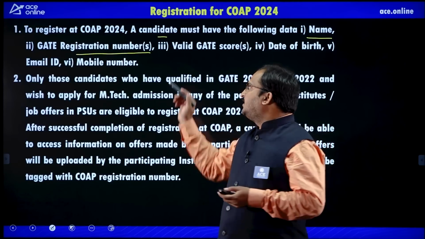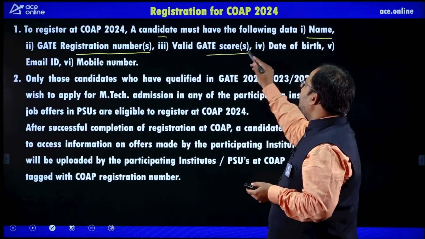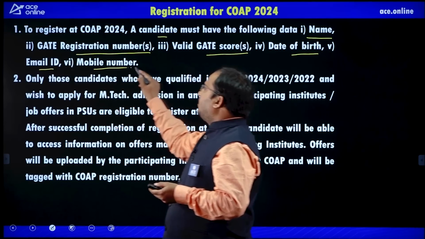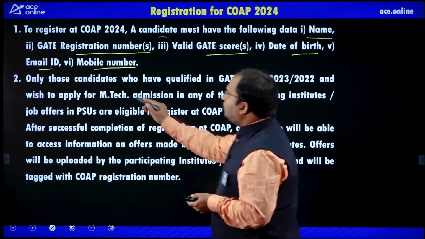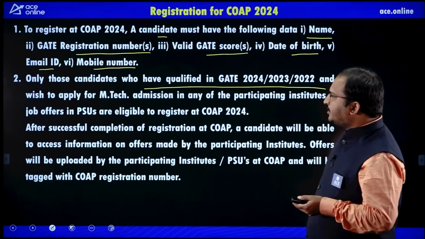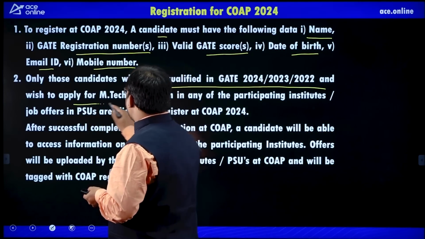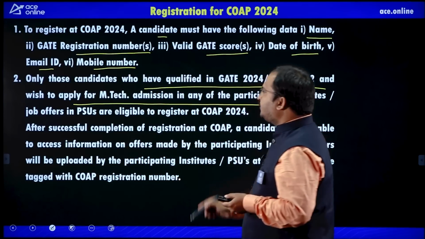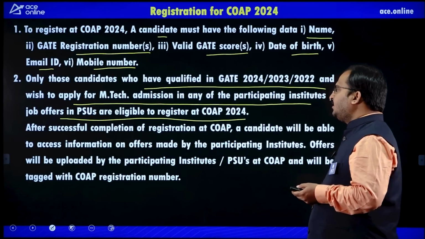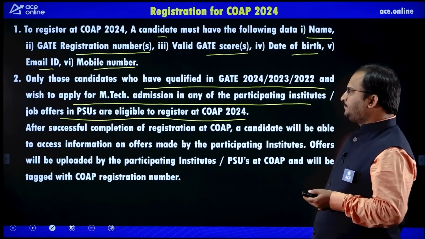So, try to understand that. Then you need valid GATE scores, date of birth, email ID and mobile number. Only those candidates who have qualified in GATE 2024, 2023 or 2022 and wish to apply for M.Tech admission in any of the participating institutes or job offers in PSUs are eligible to register at COAP 2024.